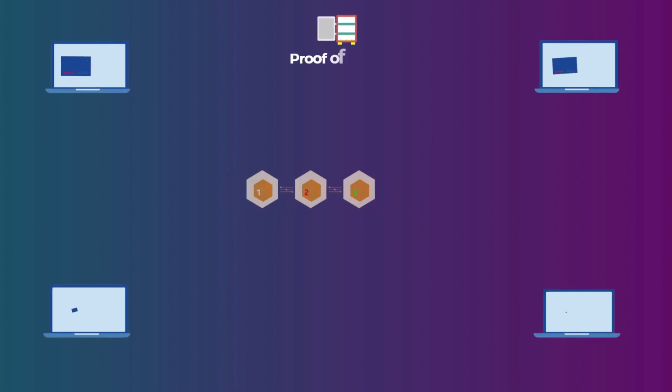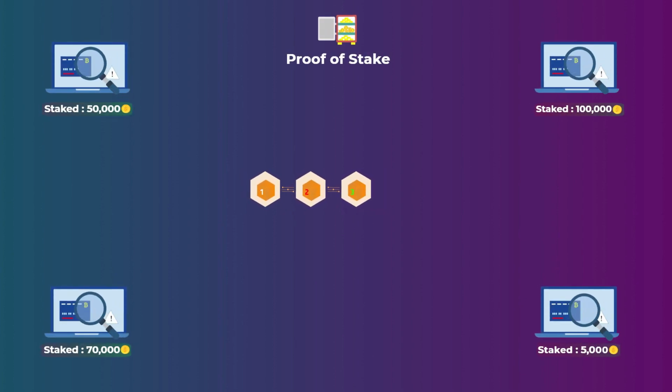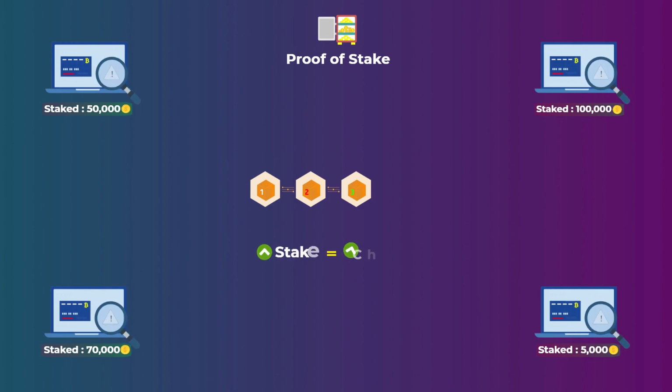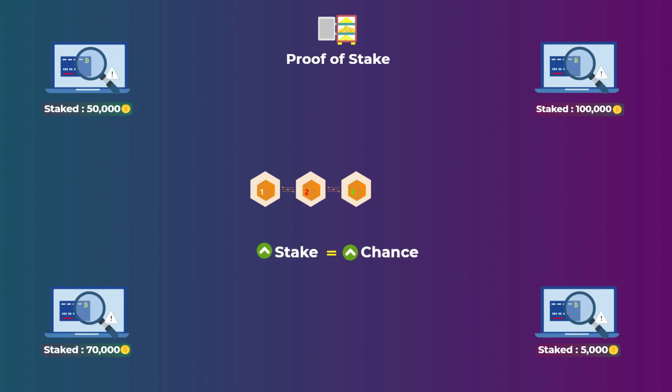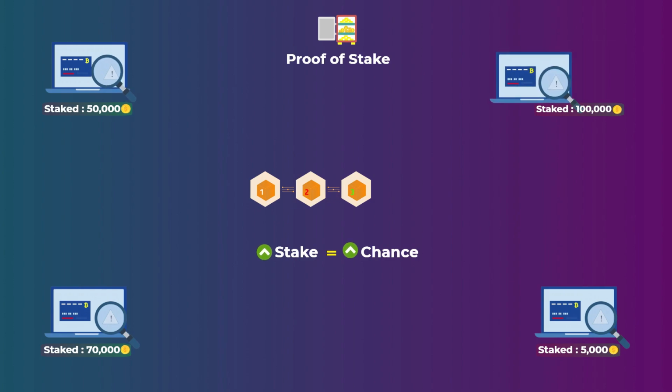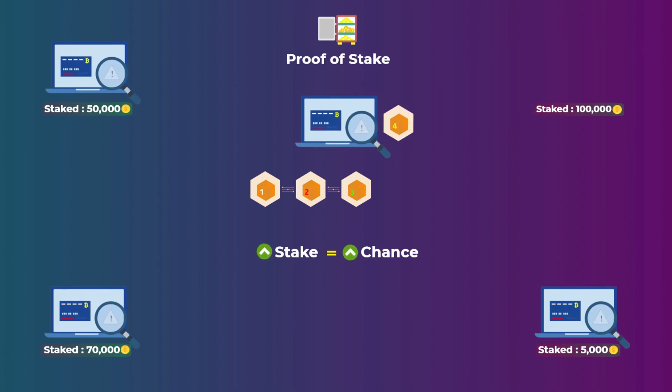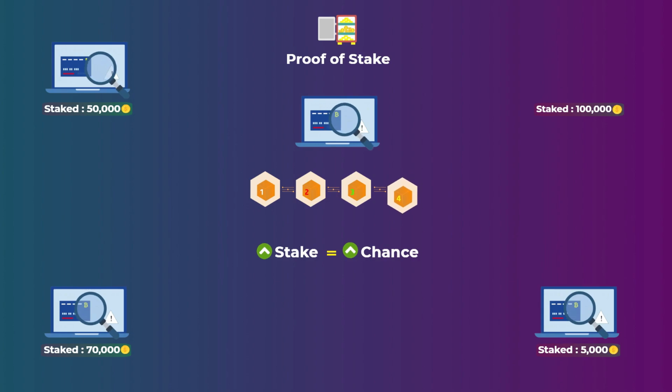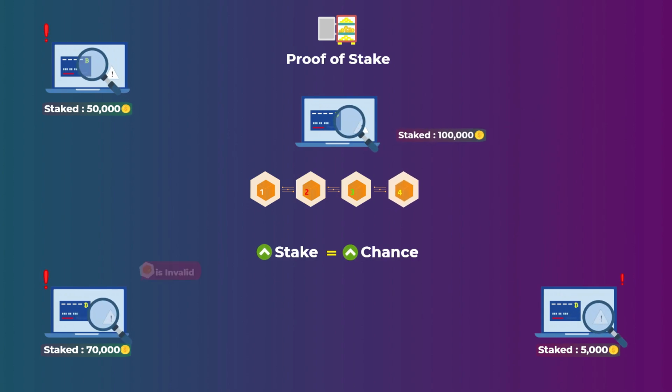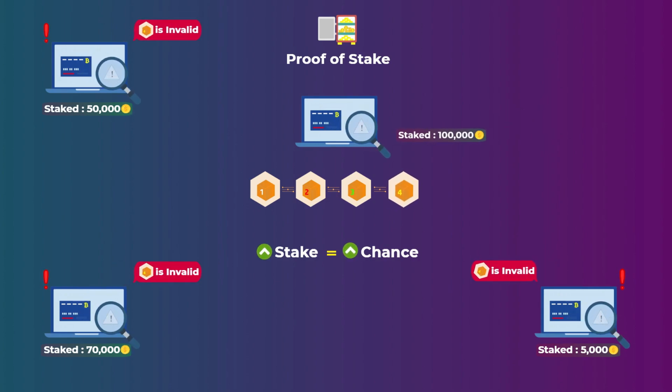After that, the network randomly chooses a validator to add the new block and get the reward, but most of the time, the larger the amount of tokens you stake, the higher your chance of getting chosen by the network. After a validator is chosen, it adds its block, and other validators vote on this new block, either accepting it or denying it. If it is discovered that the validator is approving fraudulent transactions or doing anything shady, it gets slashed, which means that it loses some or all of its staked tokens. So that is simply how proof of stake works.